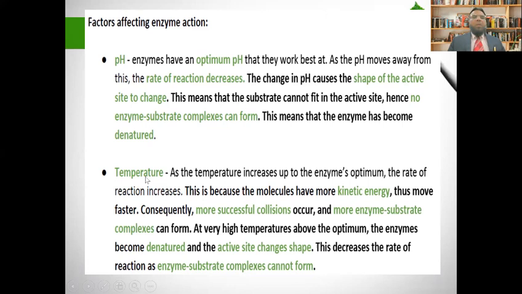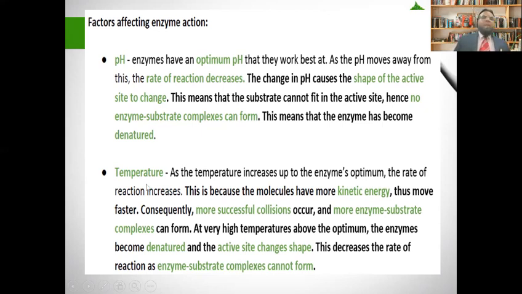Now, another factor is temperature. As the temperature increases up to the enzyme's optimum, the rate of reaction increases. This is because the molecules have more kinetic energy, thus move faster. Consequently, more successful collisions occur and more enzyme-substrate complex can form. At a very high temperature above the optimum, the enzyme becomes denatured and the active site changes shape. This decreases the rate of reaction as the enzyme-substrate complexes cannot form.